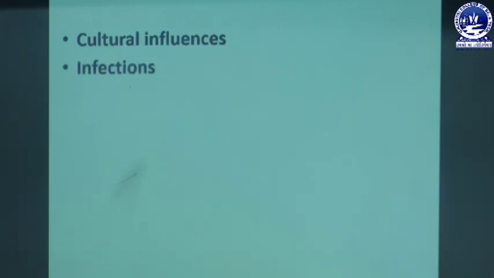Infections. Due to different types of infections, means different types of health issues, nutritional problems arise. Overnourishment. When a person is overnourished, means when a person is taking too much food or not maintaining a balanced diet, then nutritional problems occur at that period.